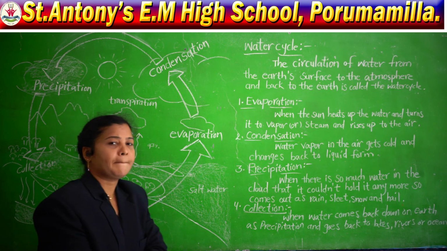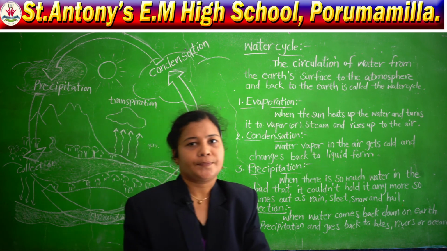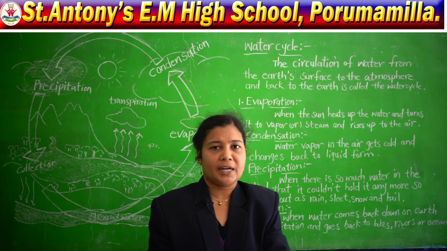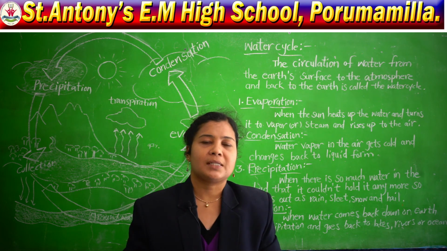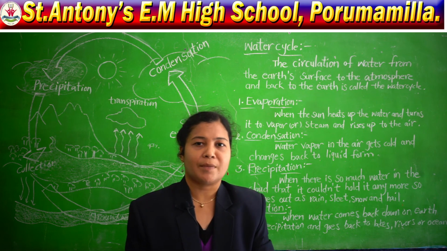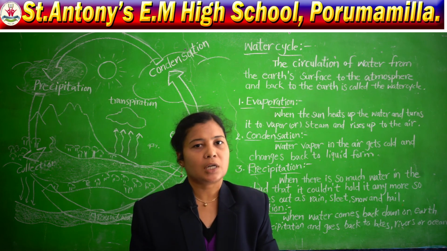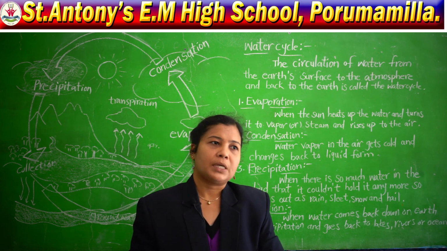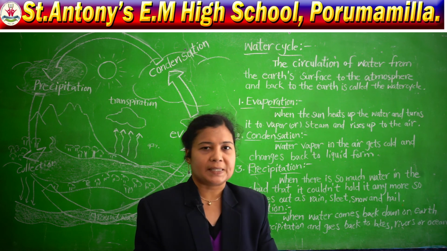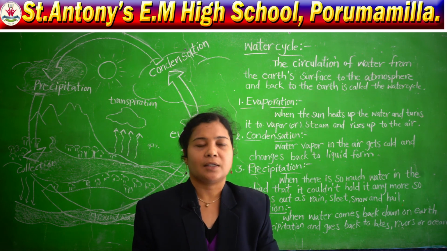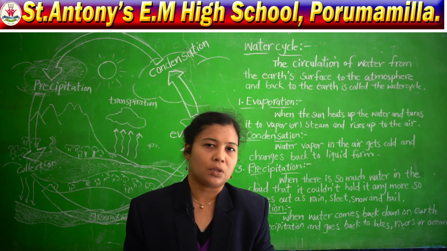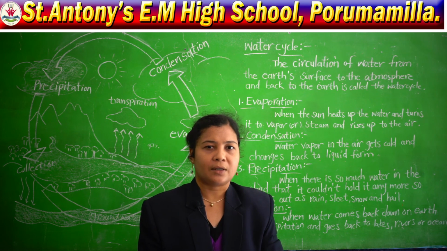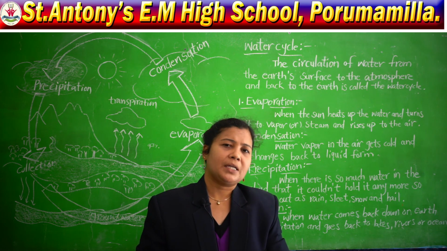So, what are the main sources of water? The main source of water is rain. How does this rain come? The rains come with the help of clouds. If we have more trees in our surroundings, how does it look? It looks very green and cold, and the weather is very cool, no? Why does it happen?